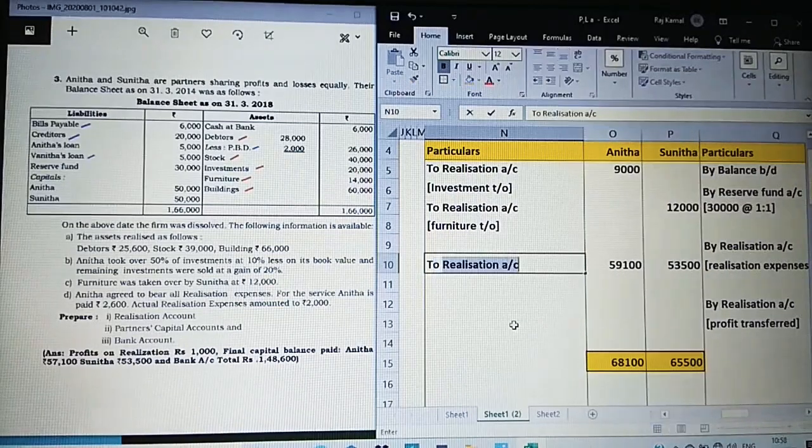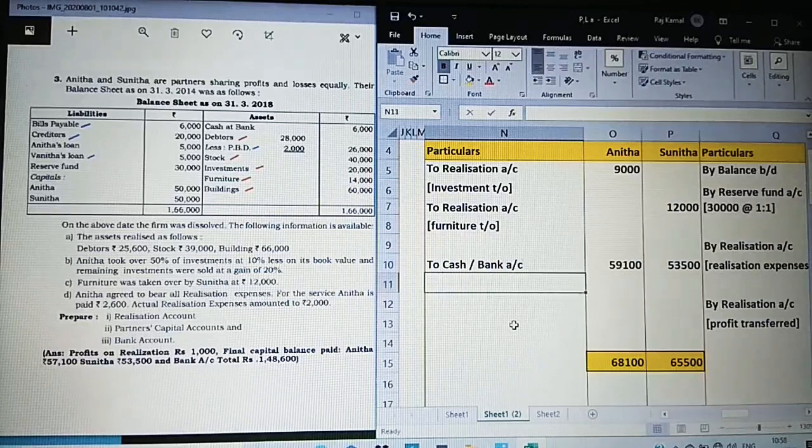It is to cash or bank account 59,100 and 53,500 is the actual amount for Anita and Sunita.